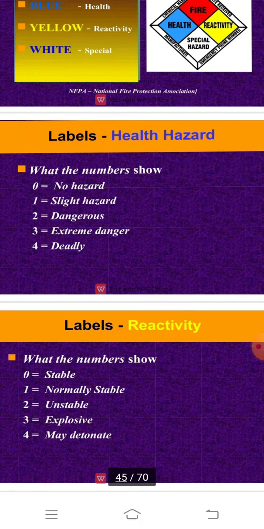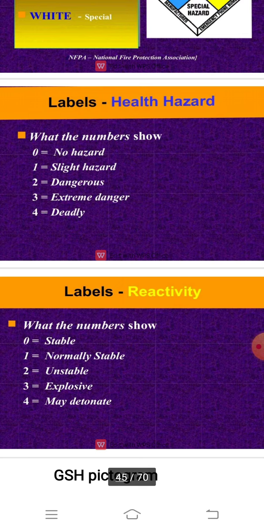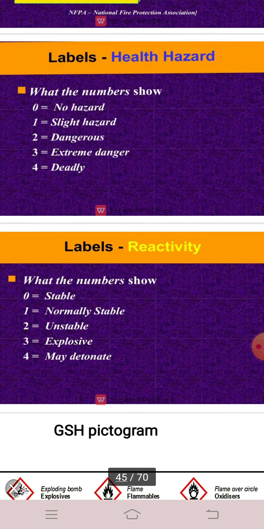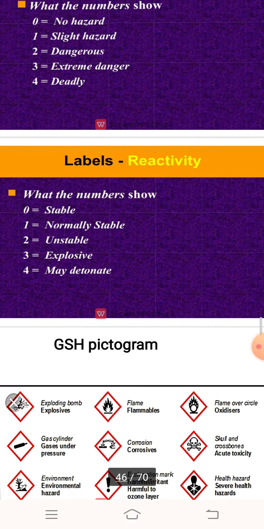Labels, reactivity. What do the numbers show? 0 is stable, 1 is normally stable, 2 is unstable, 3 is explosive, 4 may detonate.